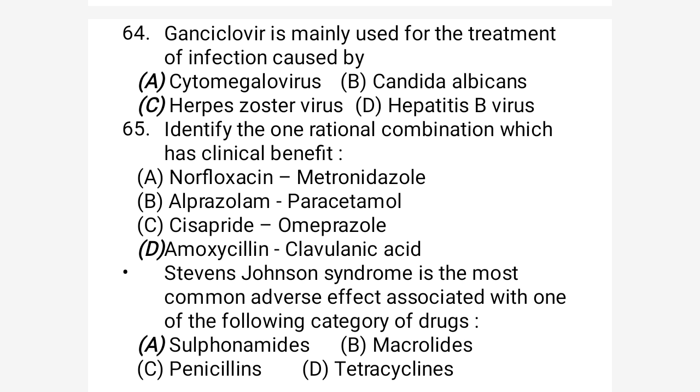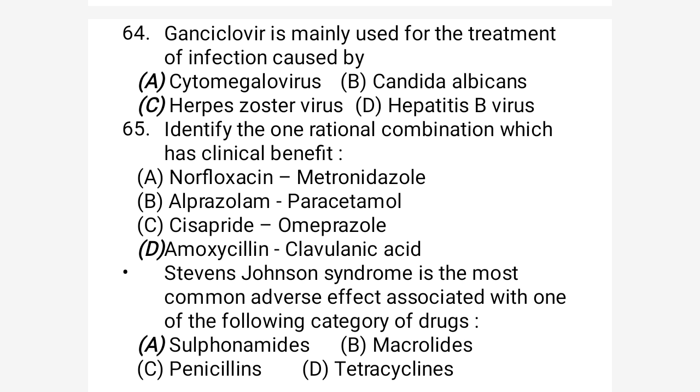So option A is cytomegalovirus. Option B is candidiasis, and candidiasis is a fungal infection. Option C is herpes zoster virus. Option D is hepatitis B virus. So option C is directly the correct option. I have told you that ganciclovir is a derivative of acyclovir, and it is used against herpes zoster virus.